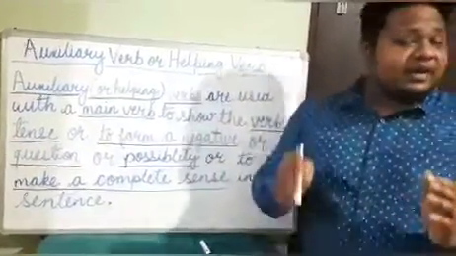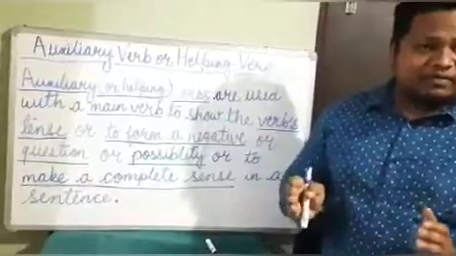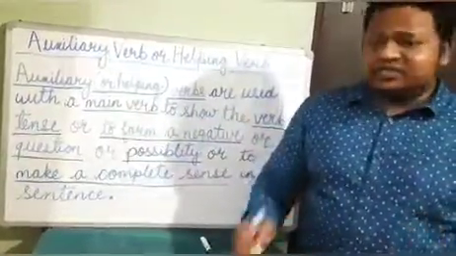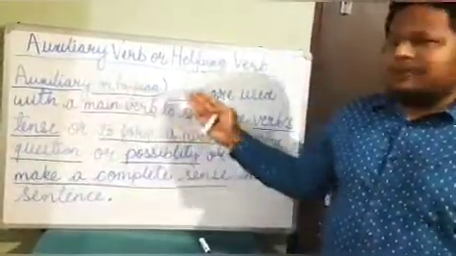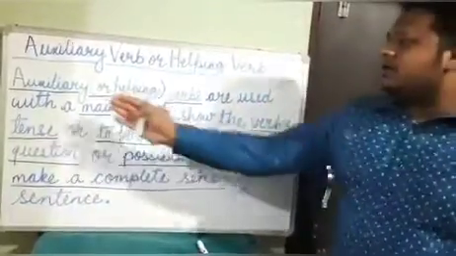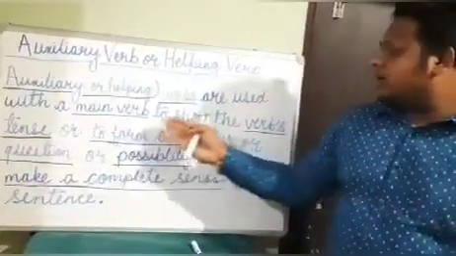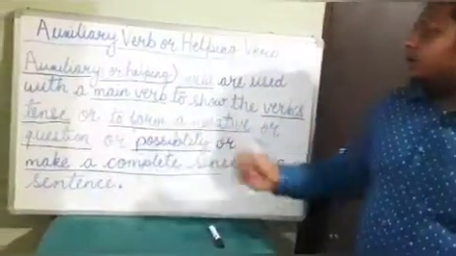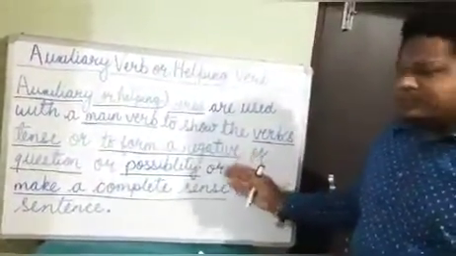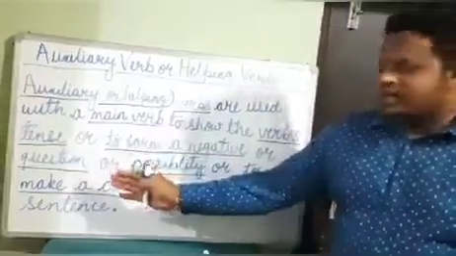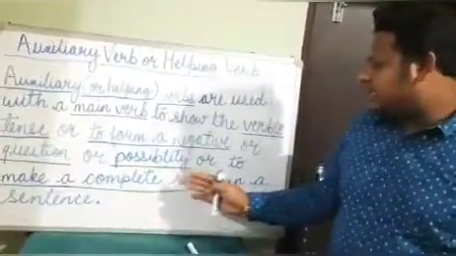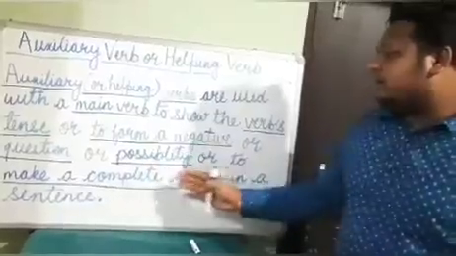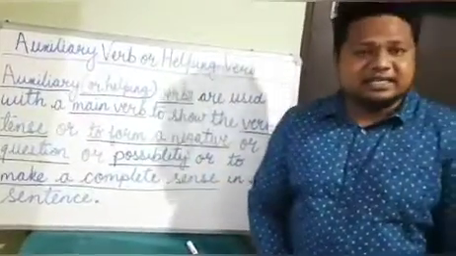Auxiliary verb or helping verb. This is a very important form of verb, children. Let us see the definition. Auxiliary or helping verbs are used with a main verb to show the verb's tense, or to form a negative or question or possibility, or to make complete sense in a sentence.